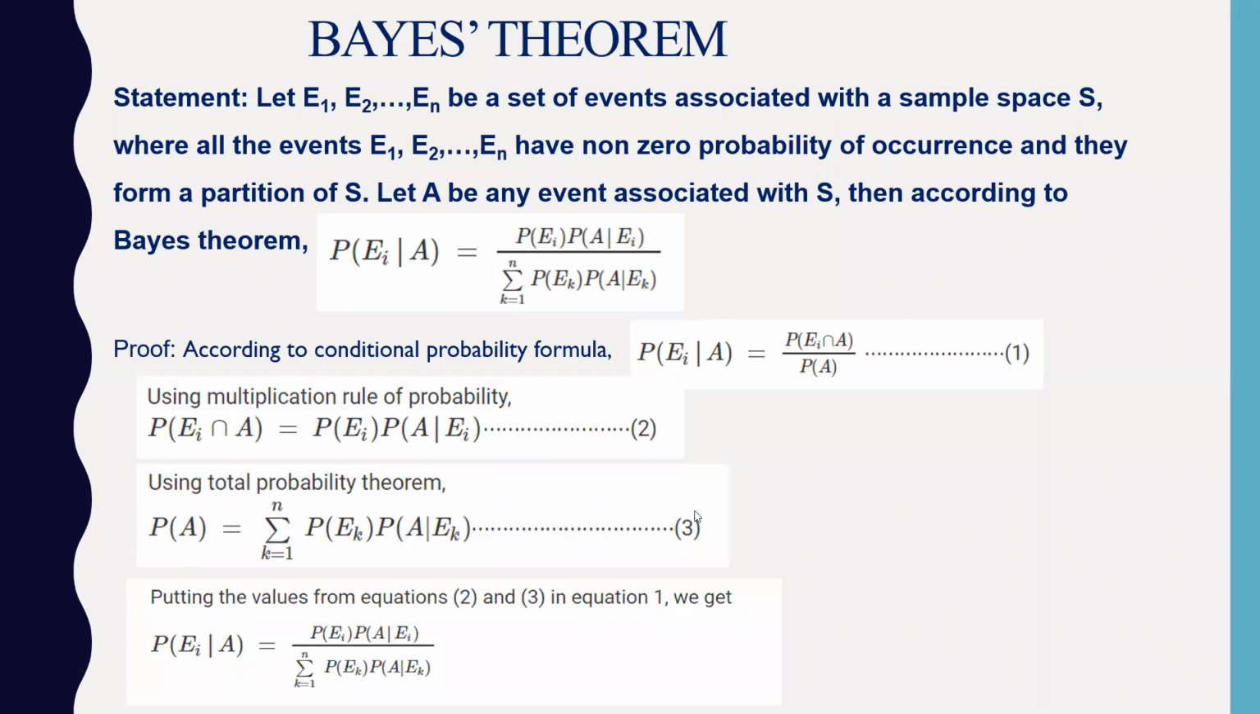Therefore, put this value 2 and 3 in equation number 1, and you will get the required result. You can substitute the value of Ei intersection A from 2 and probability of A from 3. This is the required result you will get. The more important thing for me is the formula. Proof we will not ask you, but still you can look into the proof. We have 3 applications here: multiplication rule, total probability and the conditional probability as well. All 3 formulas are applied together to get the Bayes theorem.